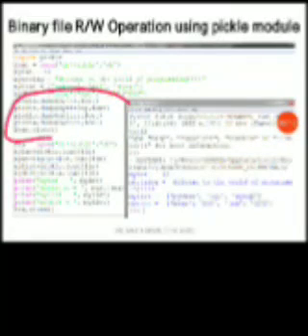Here the writing process is going on. pickle.dump(my_int, fout), pickle.dump(my_string, fout), pickle.dump(my_list, fout), pickle.dump(my_dict, fout). So an integer value, a string value, a list value, and a dictionary value are going to be written inside the binary file. Can you see how a binary file is used to write various types of data structures into the file? Once the writing is completed, I am closing the file.